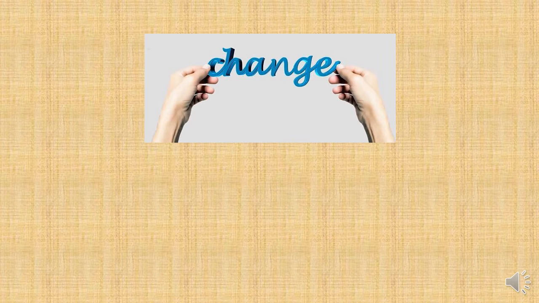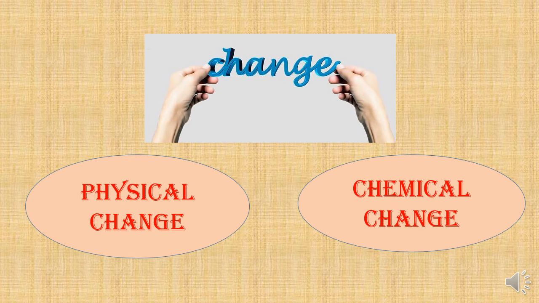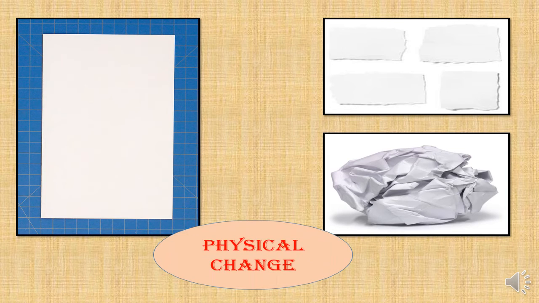Before directly jumping into the main topic, let me briefly explain the types of various changes occurring around us in our day-to-day life. As we all know, changes can be of two types, physical and chemical. Let me put a few examples. Take a piece of paper and tear it or fold it. What kind of change is it? Obviously physical, right? Can you tell me why? Because we can easily get back the same paper by joining the pieces or by unfolding it.